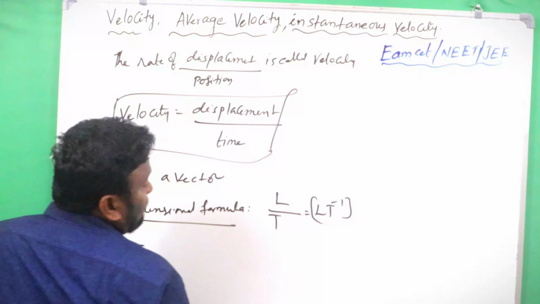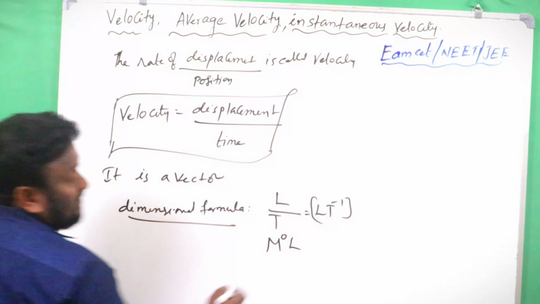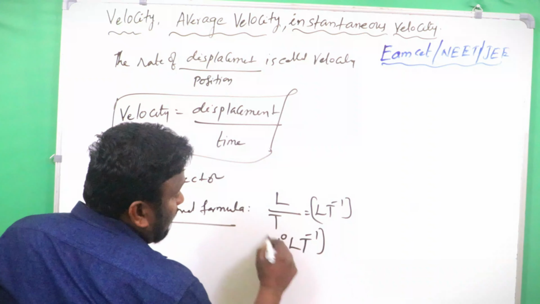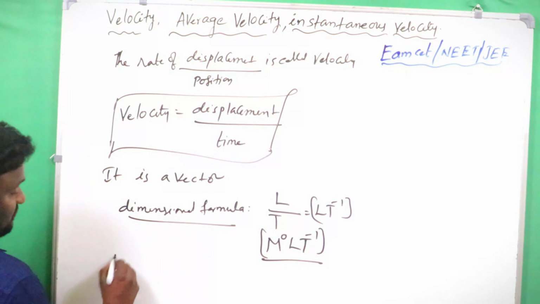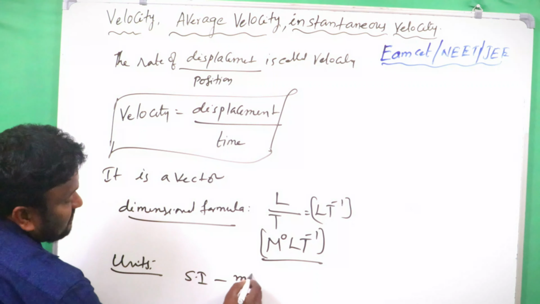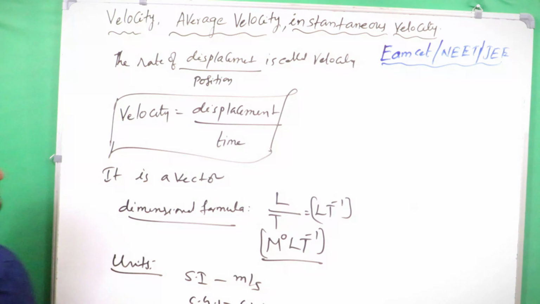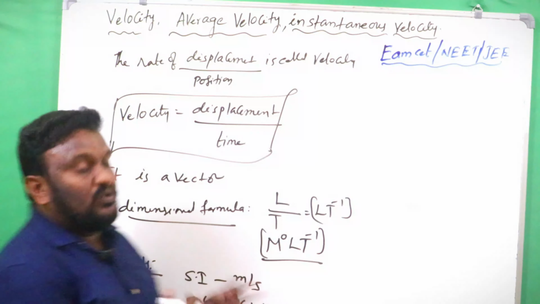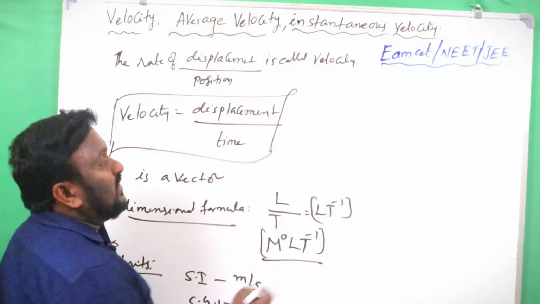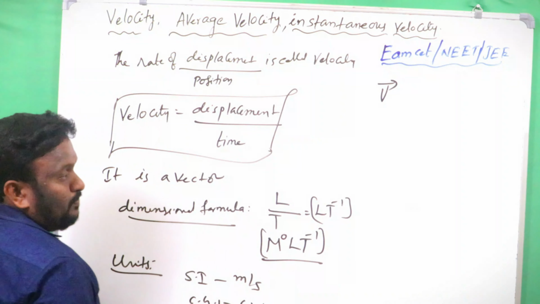You can observe, children, that velocity and speed both have the same dimensional formula and the same units. The units are meter per second in SI and centimeter per second in CGS. So this is simply about velocity. How can we represent it? It is a vector, velocity V.